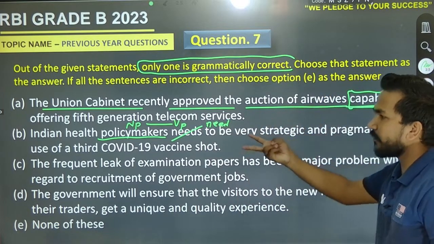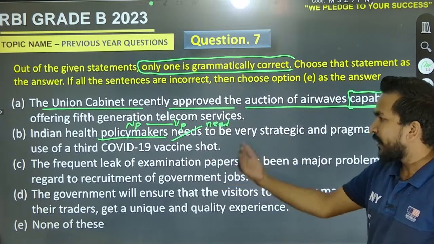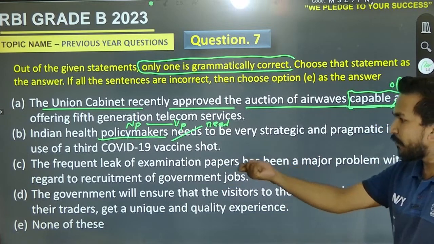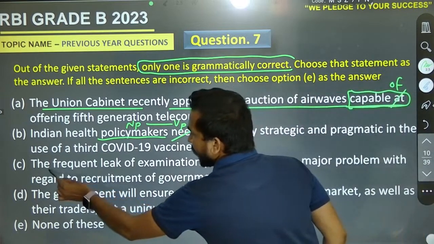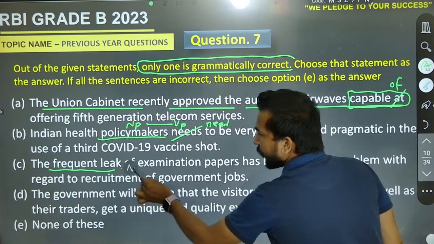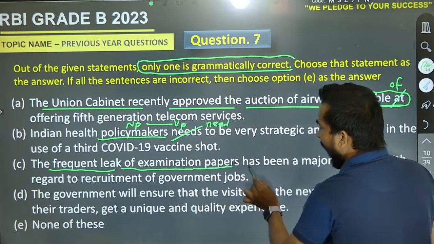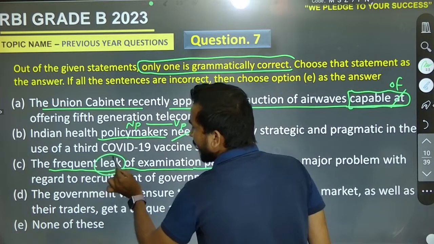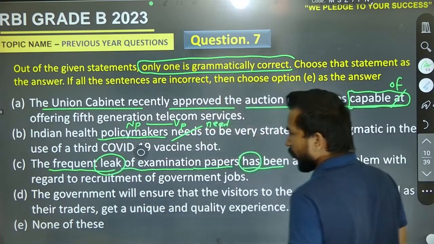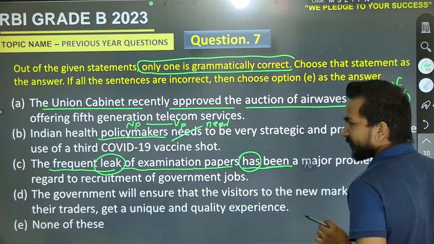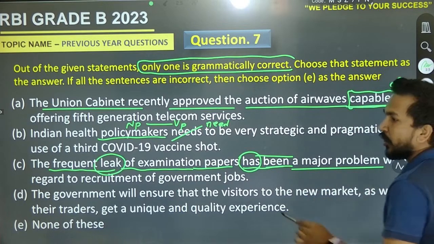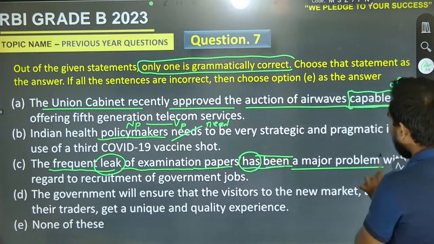It means the second one is also incorrect. The third one: the frequent leak of examination papers has been a major problem with regard to. The frequent leak of what? Of examination papers has been. How can we use has? Because, sir, there is a frequent leak. Leak is the noun, and that is uncountable also. So this is the right pair. Has been a major problem with regard to. We very well know that this is the right pair.